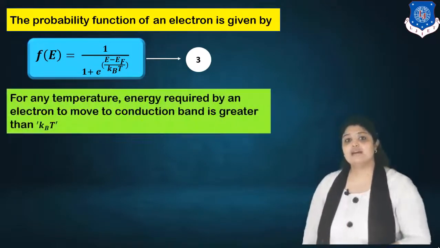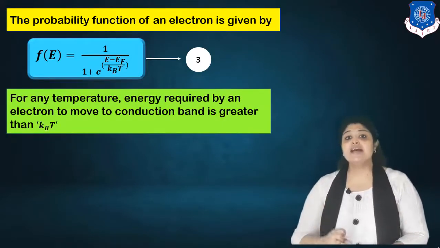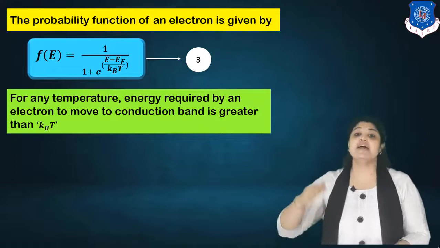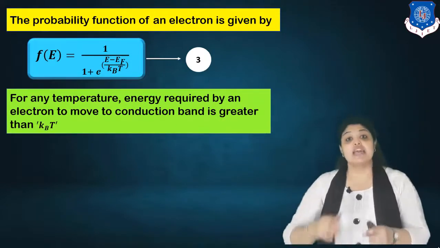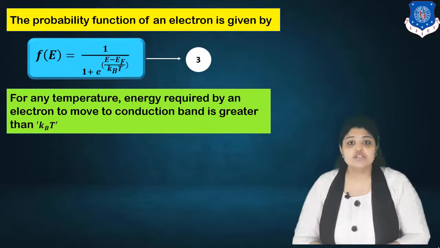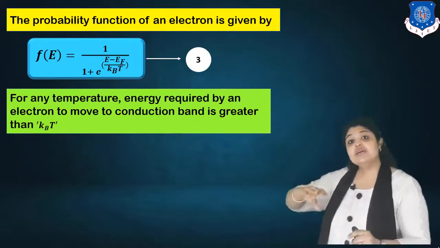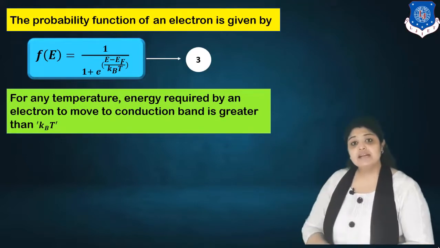But before that, what happens? For any temperature, the energy required by an electron to move to the conduction band should be greater than kBT. If temperature is increased, only then is the electron going to move to the conduction band. So in this equation, I can say that the energy would definitely be greater than kBT.